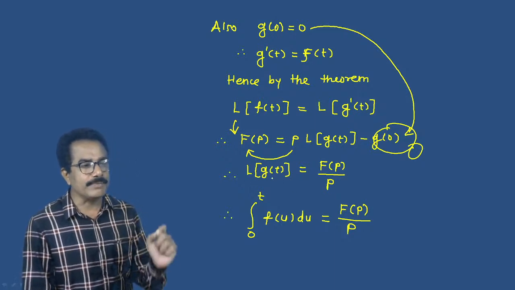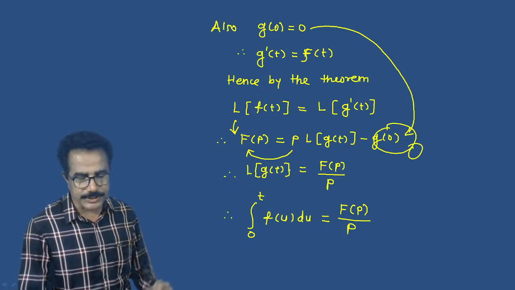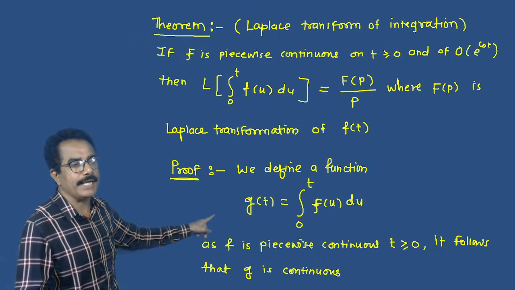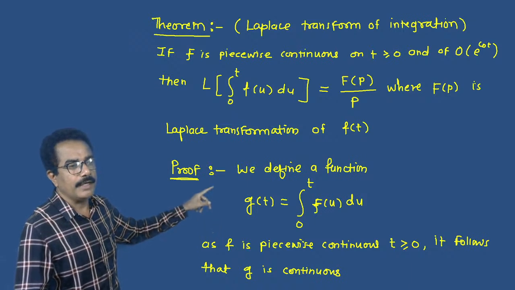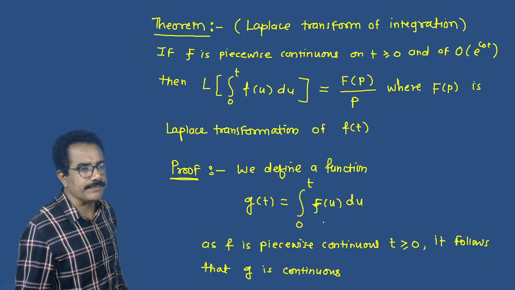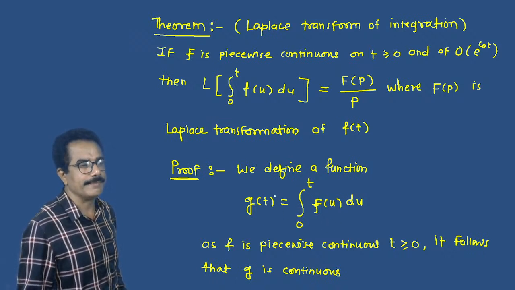That means L of g of t, according to the definition, we can write this function g of t.